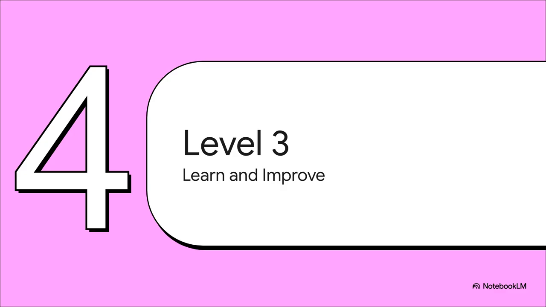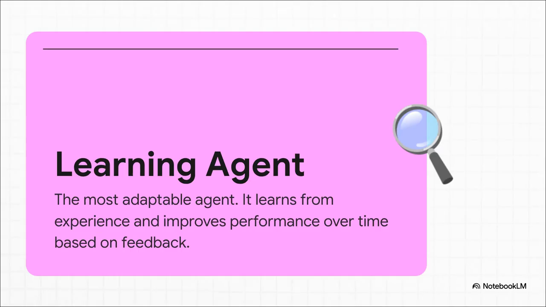This is where AI gets really mind-blowing. We're talking about agents that aren't just programmed to be smart from the get-go. No, these agents can actually teach themselves how to get smarter over time. So, you know how all the other agents we've talked about are kind of static? Their logic is pretty much set in stone. Well, a learning agent is the complete opposite. It's dynamic. It tries something, gets feedback on whether that worked out or not, and then it updates its own internal strategy for the next attempt. It literally learns from its mistakes and gets better.